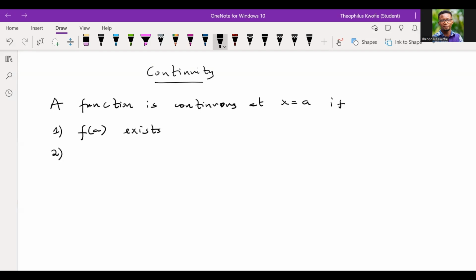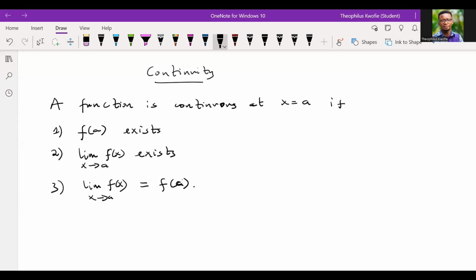Two, if the limit of the function as x approaches a exists. What is the last condition? Now, the last condition is that the limit of the function as x approaches a should be the same as the function value. So when these three conditions are met, we claim that such a function is continuous at a point a. I believe we all get it now.